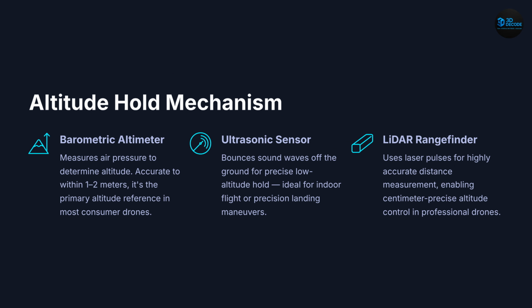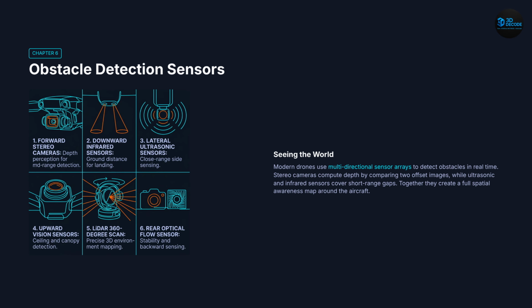Next, altitude hold mechanisms. Maintaining stable altitude requires multiple sensor systems working together. Barometric sensors estimate altitude using air pressure measurements, while ultrasonic sensors measure distance from the ground using sound waves. Professional drones may also use LiDAR rangefinders for extremely precise low-altitude control. Combining these systems improves flight stability dramatically.